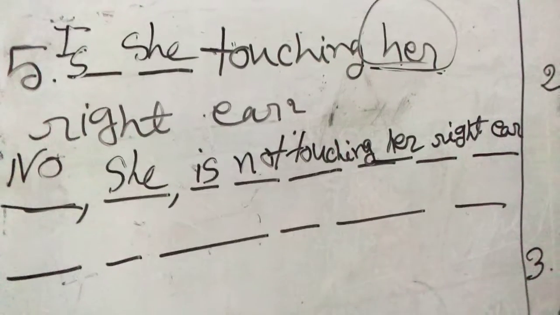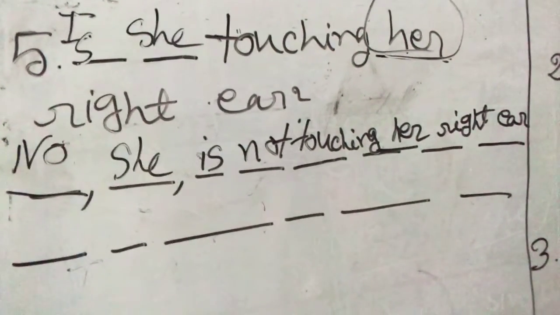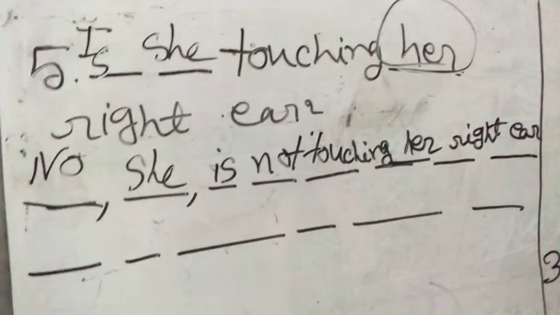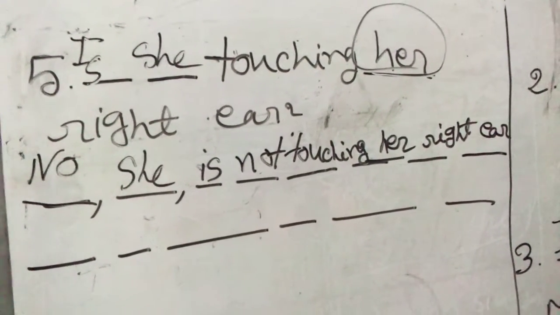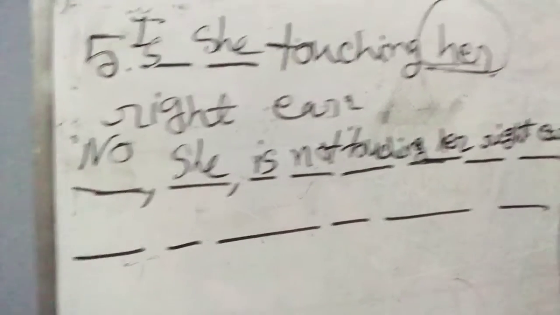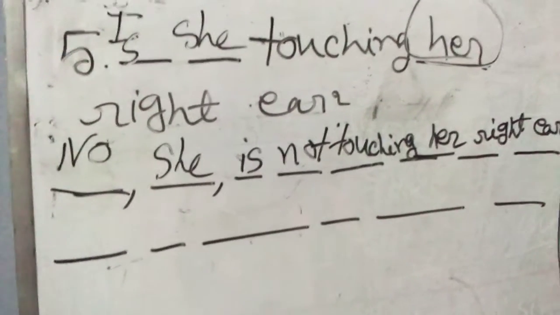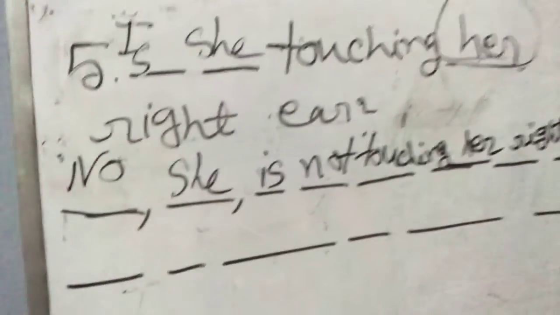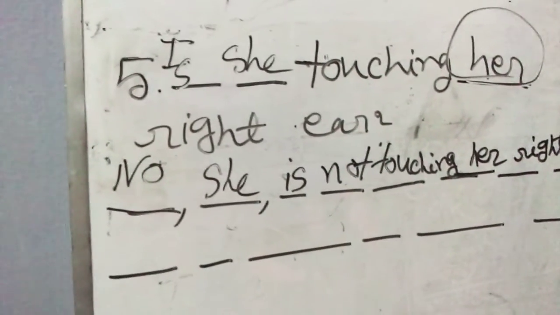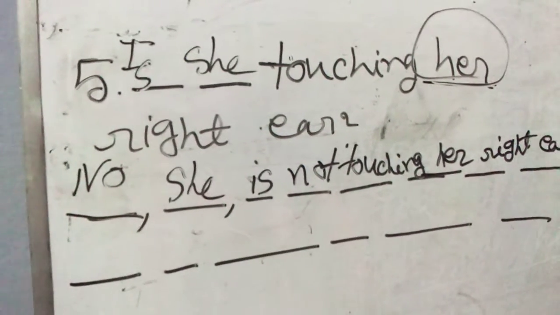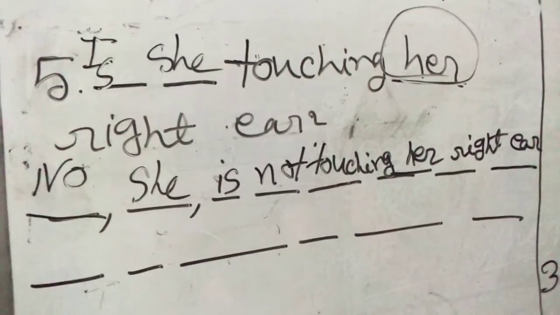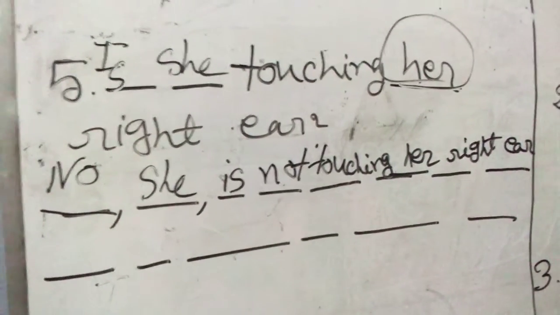So what is she doing? Look at her hand. Is she touching her right ear? No. We can see her hand is on her left ear. Though it's quite difficult to sense which of the ears is being touched, you have to find it out, as it is your task. So you have to give a little bit of effort to find it out.